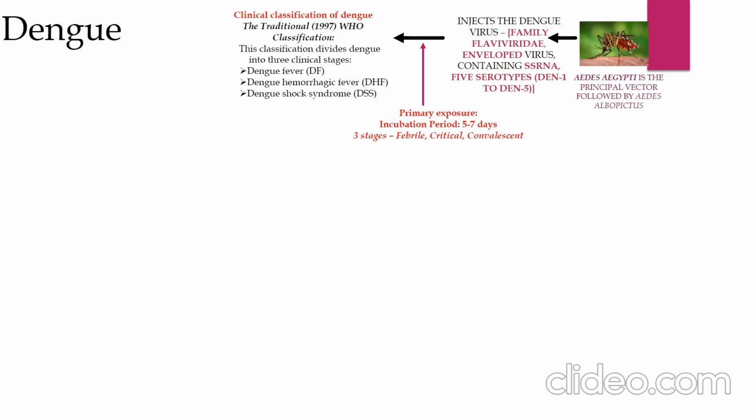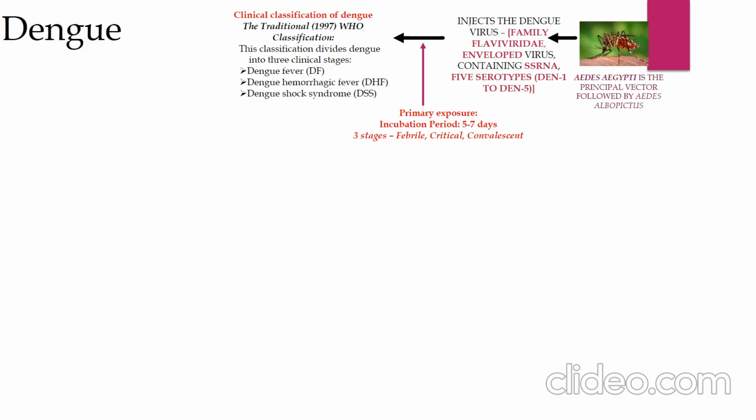The life-threatening dengue shock syndrome stage occurs shortly after defervescence, which is characterized by a rapid, weak pulse with pulse pressure less than or equal to 20 mm Hg, or hypotension with cold, clammy skin in the early stage of shock, that is grade 3.